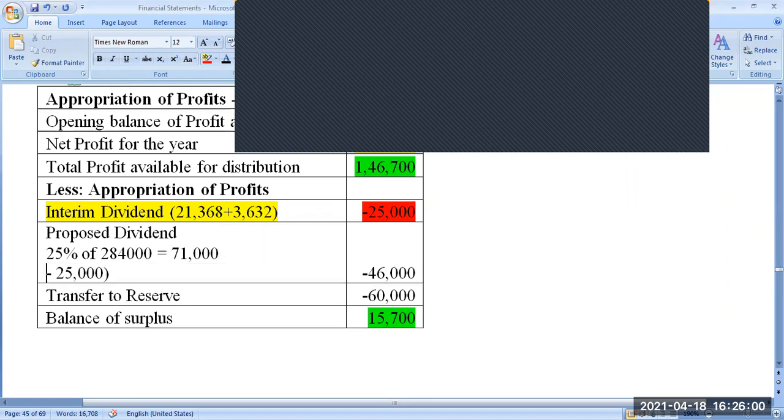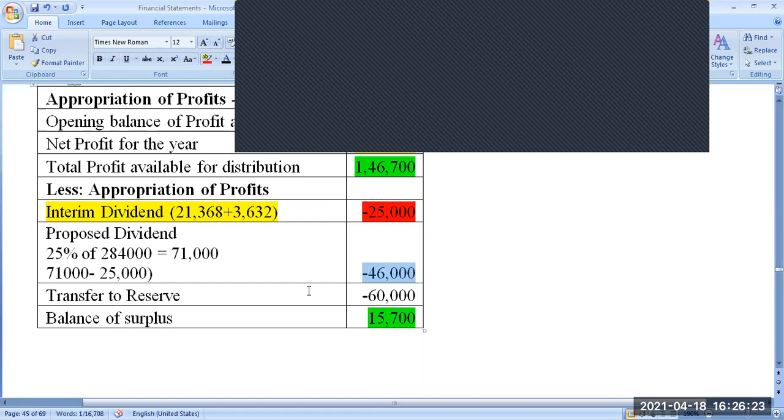But how much did we already pay? Already we paid 25,000. So the remaining amount is 46,000 to be paid now. So that is the proposed dividend now. The new proposed dividend is 46,000. So from this amount, 25,000 is already given and 46,000 we are going to give.